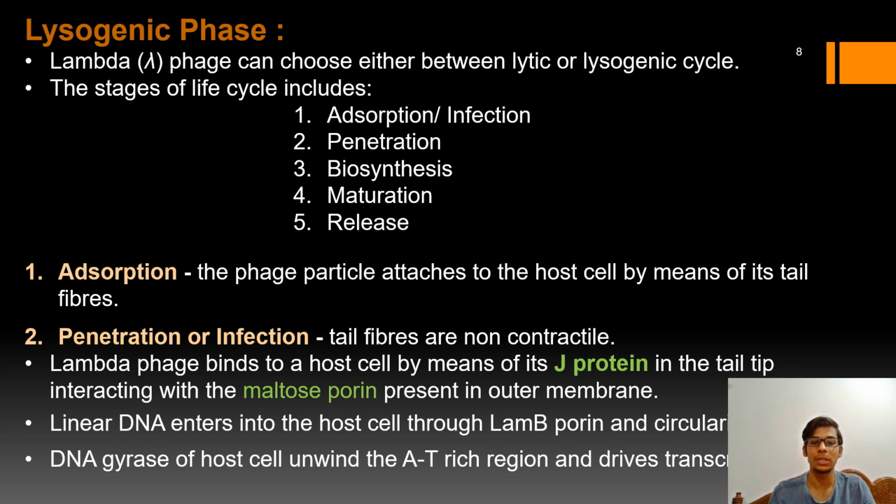So what happens here is the J protein of the lambda phage, which is present in the tail region, will now interact with the maltoporin of the host cell membrane, which is present in the outer membrane.